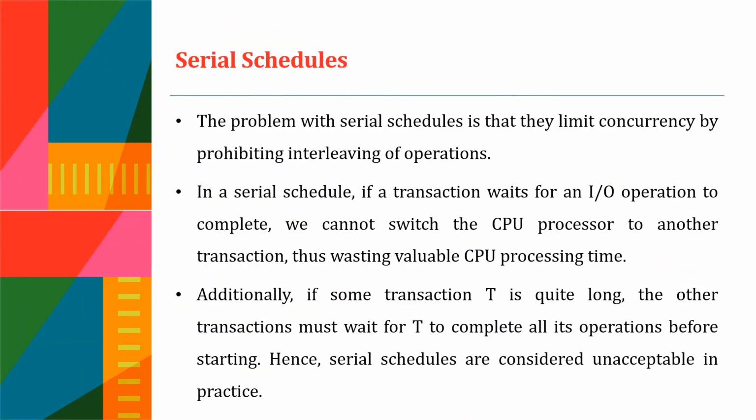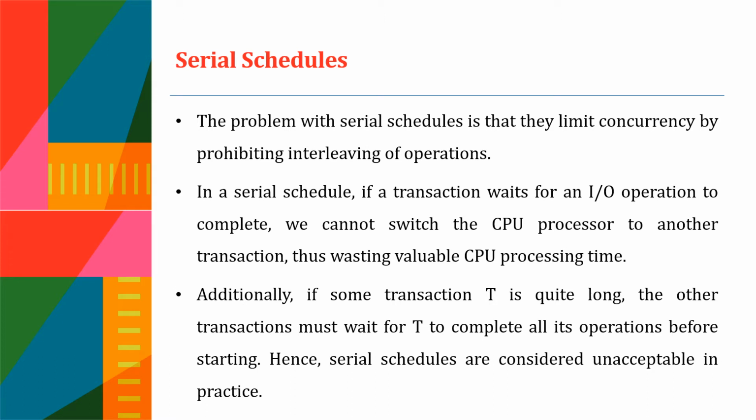Now let's look into some of the disadvantages of the serial schedule. In a serial schedule, there is no interleaving of operations, so the benefit of concurrent execution of transactions is not there. If a transaction waits for an I/O operation to complete, we cannot switch the processor to another transaction, which may affect the CPU processing time.